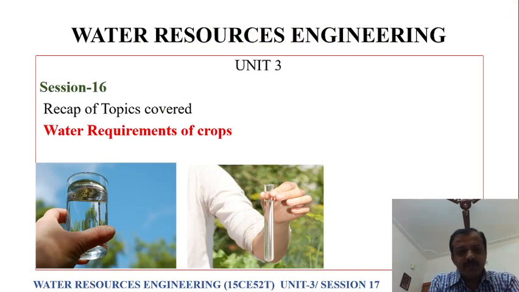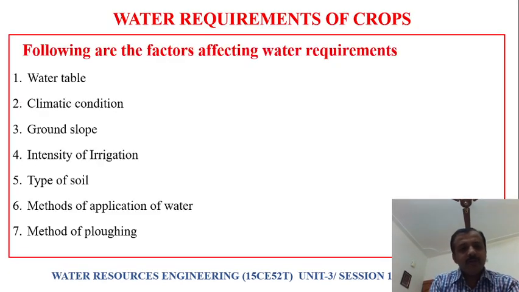In our previous session we discussed the water requirements of crops, section 1. In this section we discussed the various factors affecting the water requirements.